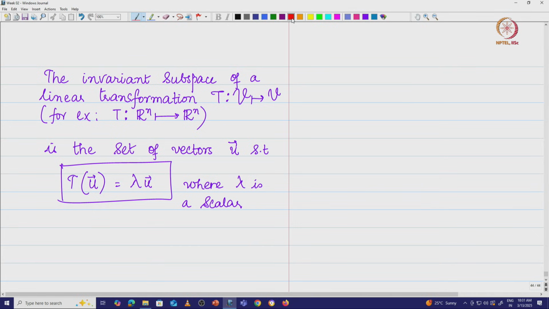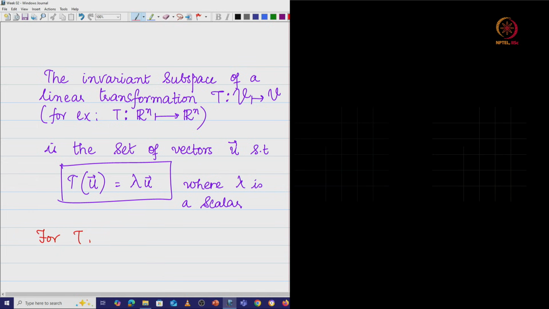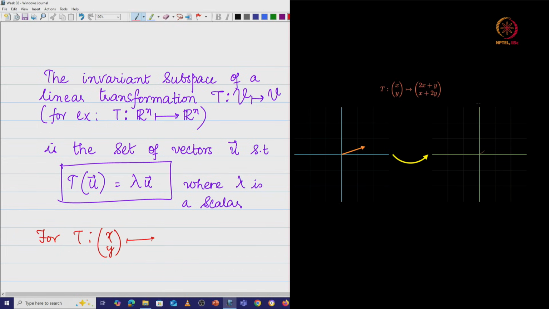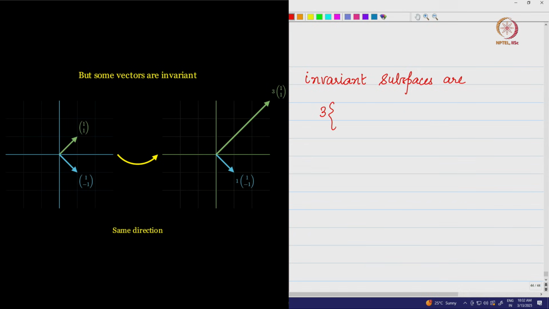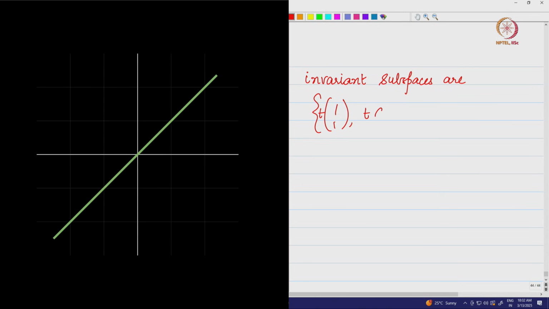So, in our example that we took, for the matrix associated with T, which is going to map x, y to 2x plus y and x plus 2y, the invariant subspaces are, let us say, the set of all vectors t into 1 comma 1, t a scalar, and s into 1 comma minus 1, s a real scalar.